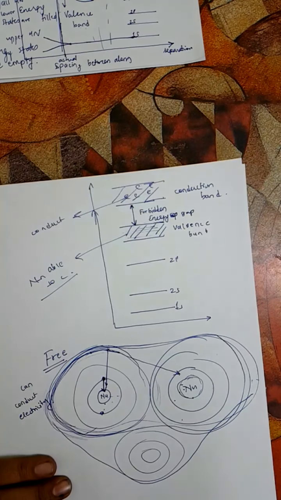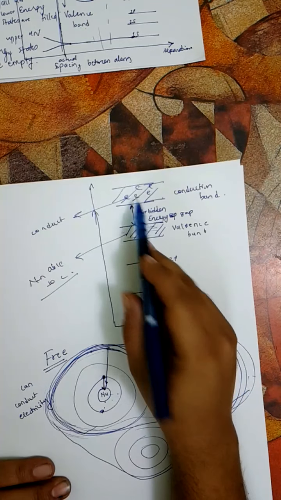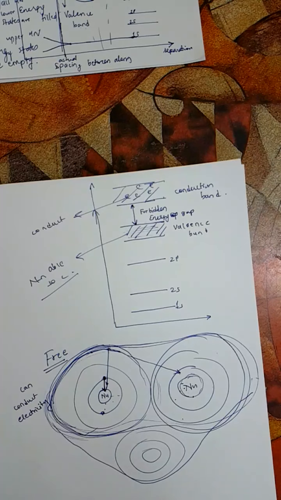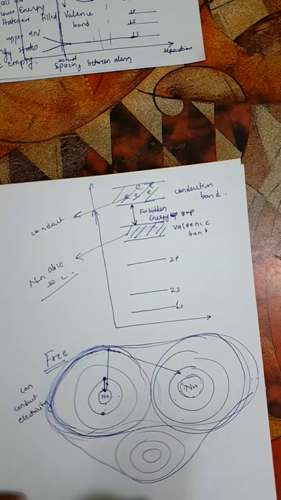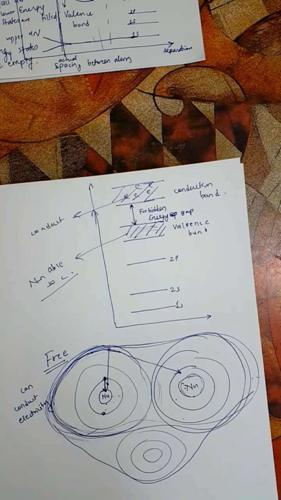As we keep increasing the temperature, more and more electrons will be able to go from the valence band to the conduction band. And since more electrons are available to conduct electricity, definitely the conductivity of the material will increase. So if the conductivity increases, then it will conduct more electricity. That's why we say that for semiconductors, as the temperature keeps increasing, the conductivity is more because of more availability of free electrons that can conduct electricity.